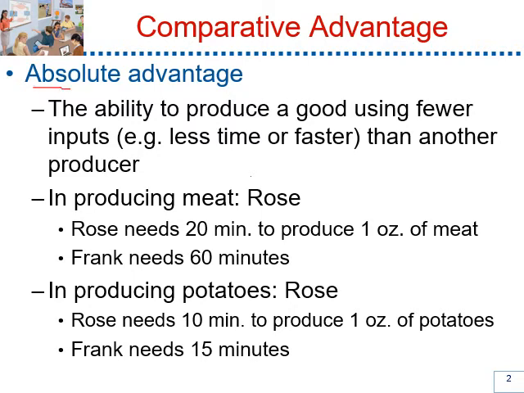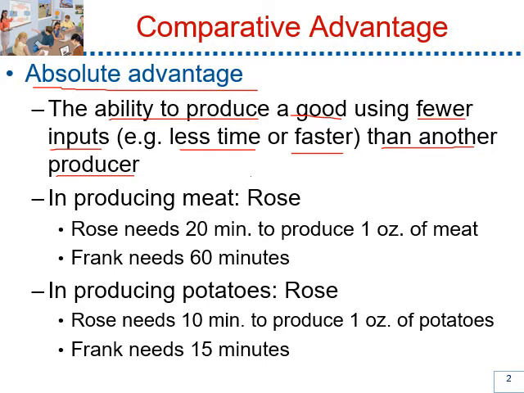We begin with absolute advantage. What is absolute advantage? Absolute advantage is the ability to produce a good using fewer inputs, for instance, less time or faster than other producers.